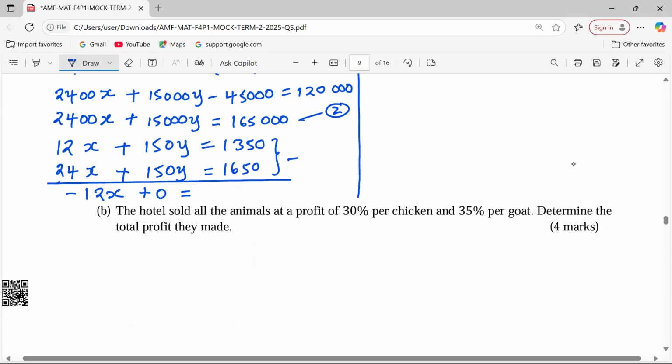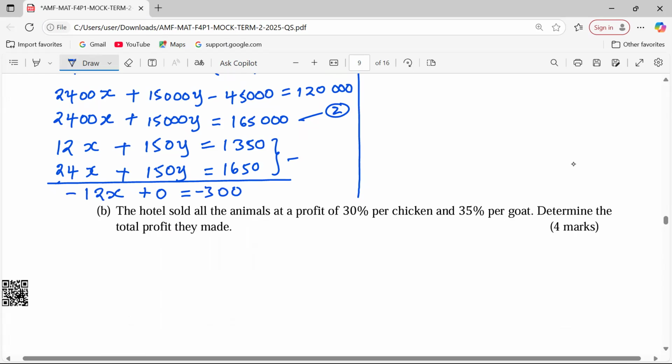Then we can check 1350 and 1650. These give us negative 300.